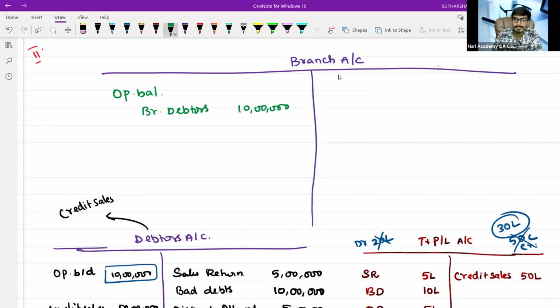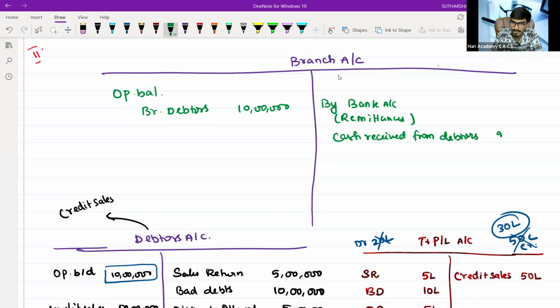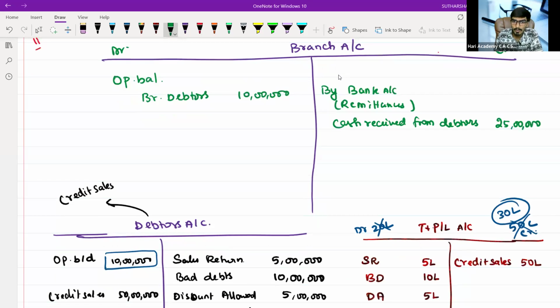Next, sir, as the name, same thing, by bank account. It is the remittances. What is the remittances, sir? Remittances is nothing but cash received from debtors. What is the cash received from debtors, sir? It is 25 lakh. Correct. The branch account has a debit side as well as a credit side. Put that. Now, my closing branch.